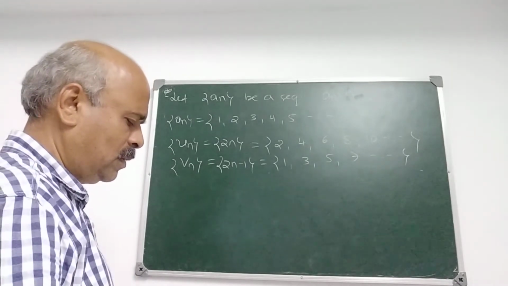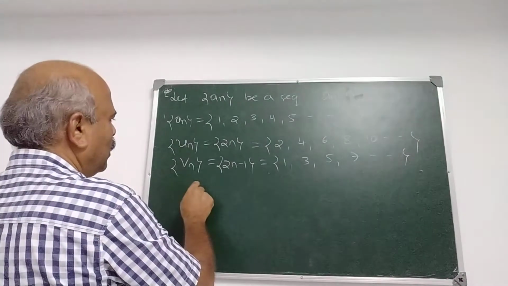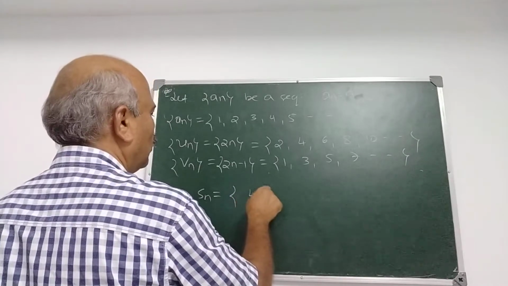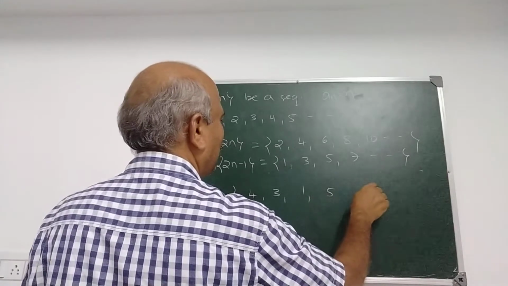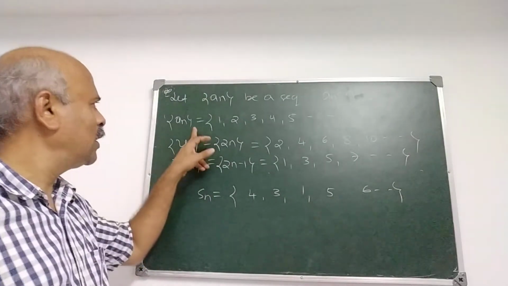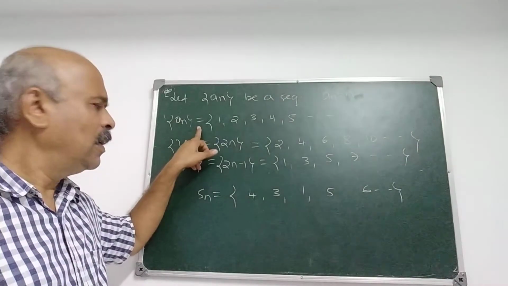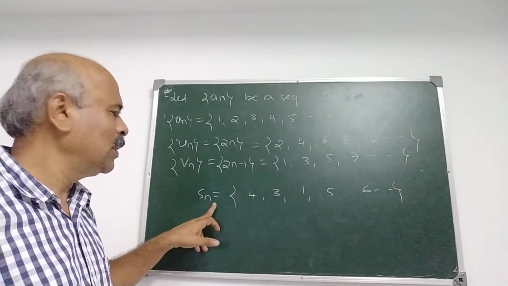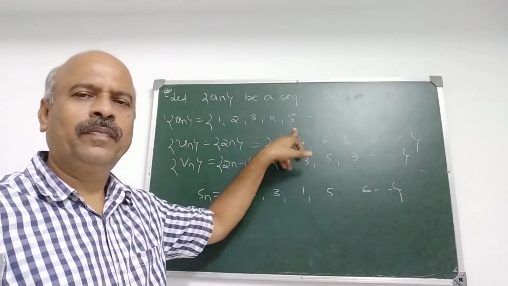Now these are two subsequences. But if I write Sn as 4, 3, 1, 5, 7, 6 and so on, this Sn is not a subsequence of An, because the terms of a subsequence must appear in the same order as the sequence.